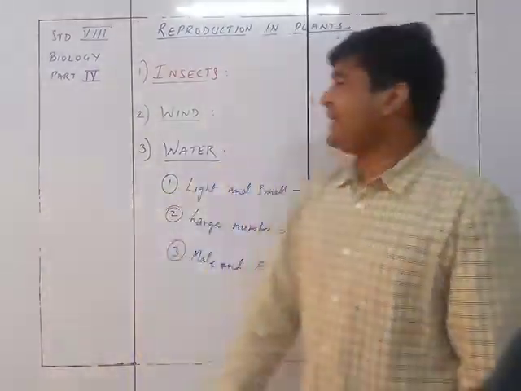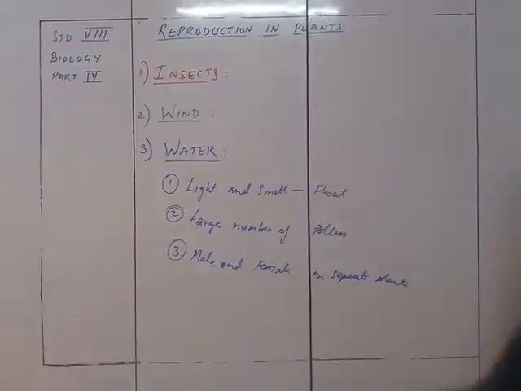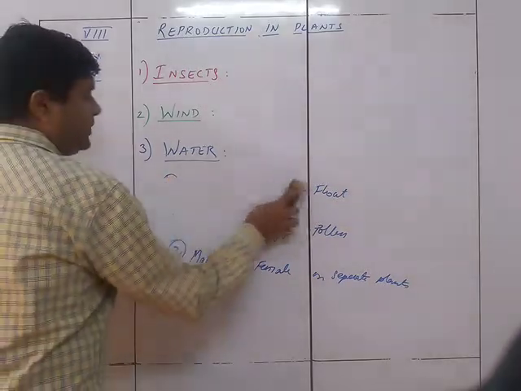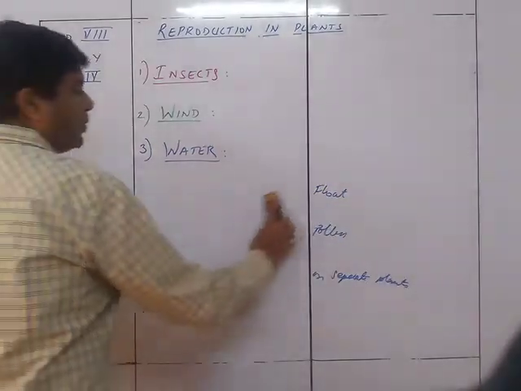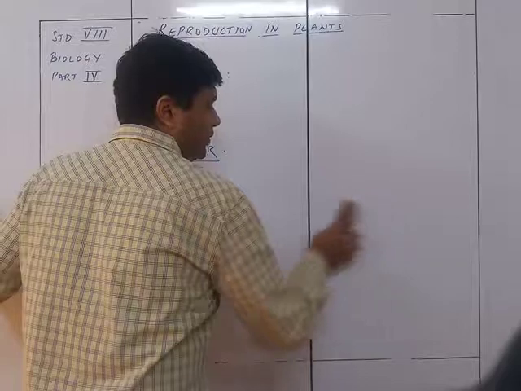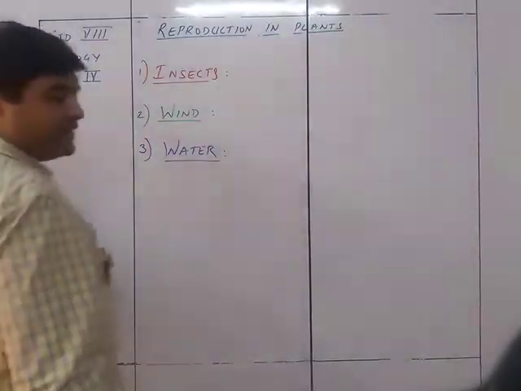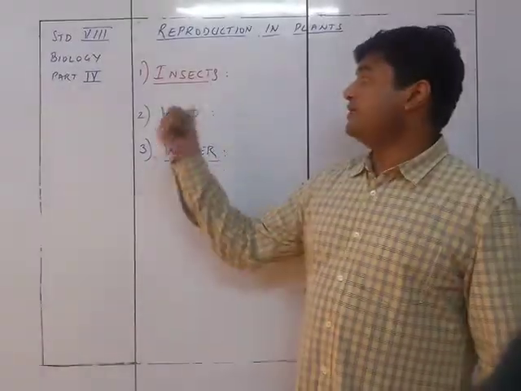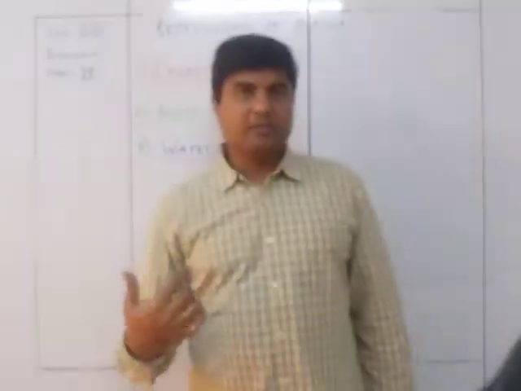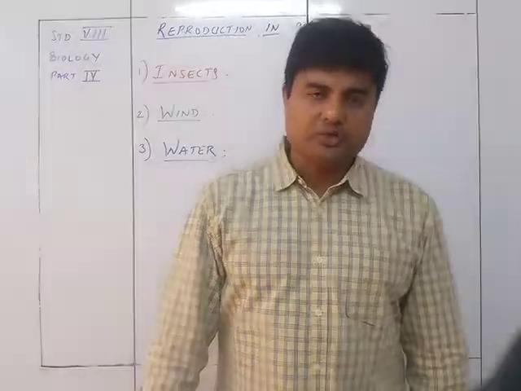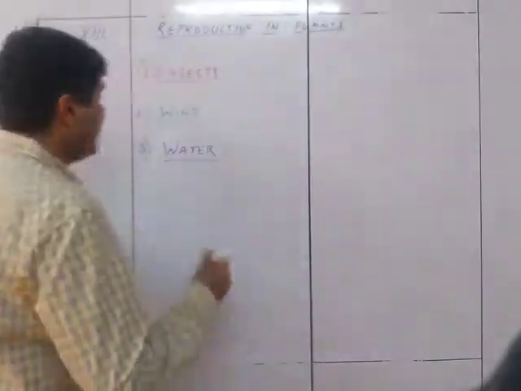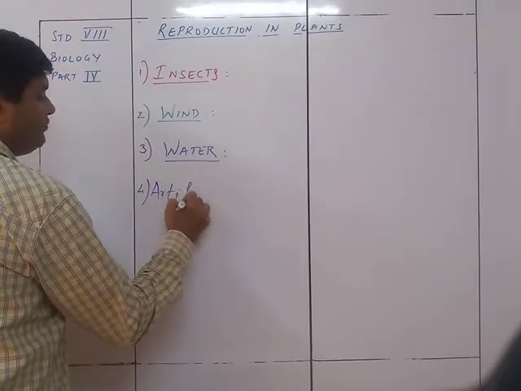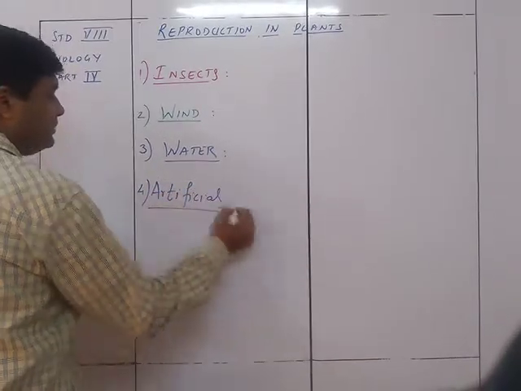So these were the three kinds of pollination. The first one was insect pollinated, the next one was wind pollinated, and the third one was water pollinated. We also studied the different characteristic features of the insect pollinated flowers, wind pollinated flowers, and water pollinated flowers. There is another kind of pollination also possible, and that is called artificial pollination. So the last one is artificial pollination.